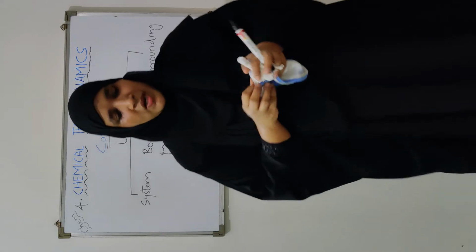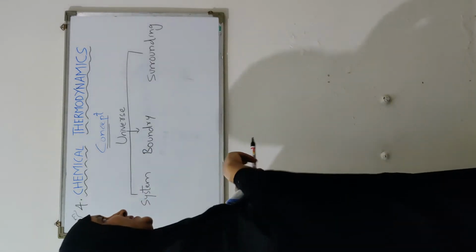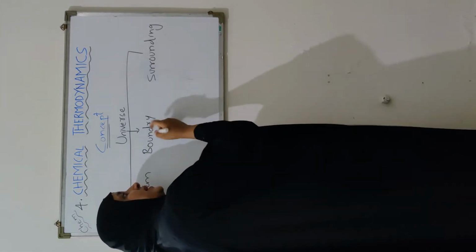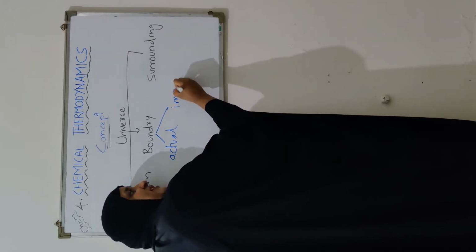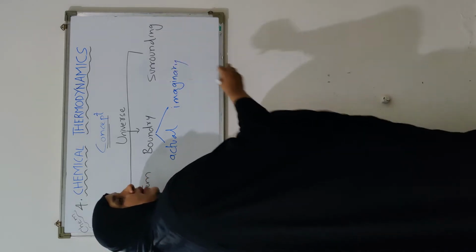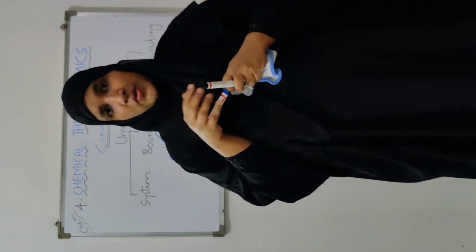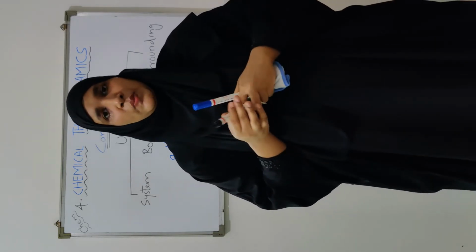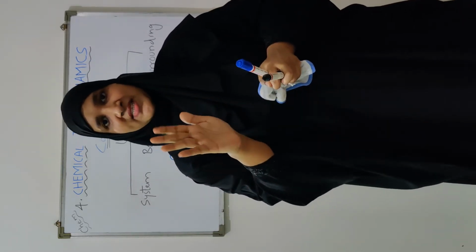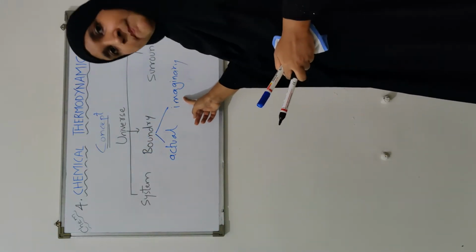So what is boundary? How do we define boundary? Boundary is the line of separation between system and surrounding, and this boundary can be actual or can be imaginary. It is also important to understand the boundary. Boundary is what separates the system from the surrounding, and this boundary is not necessarily a physical, actual boundary. It can also be an imaginary boundary.